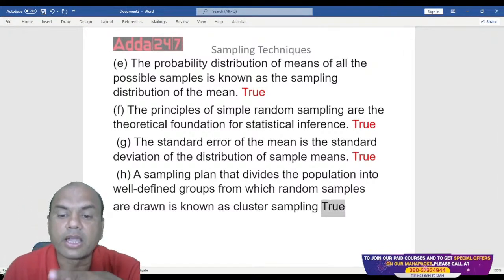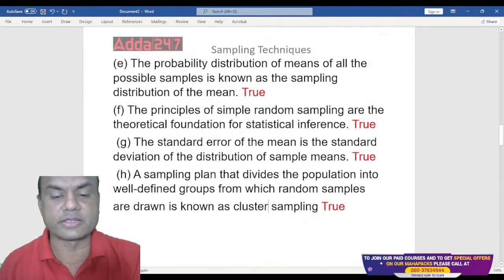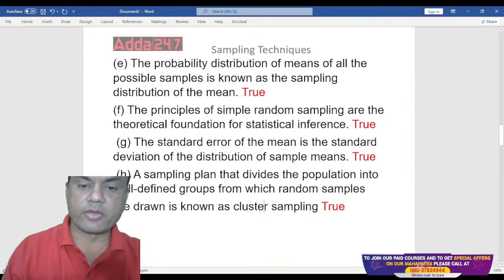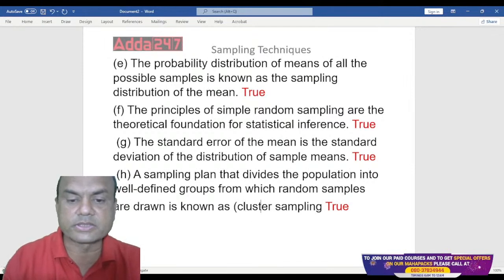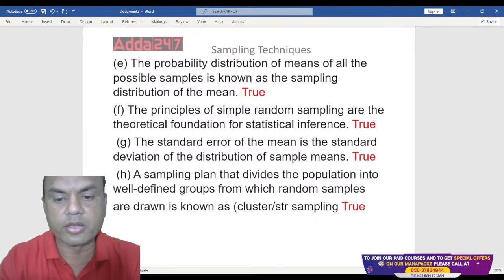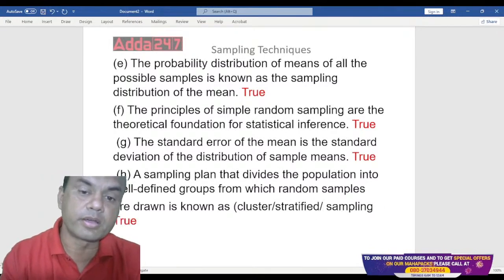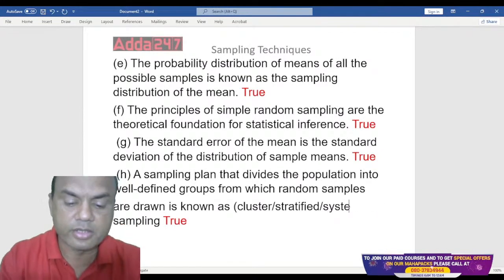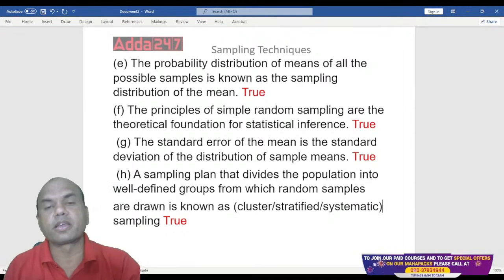I'll tell you one point over here. Even if this answer, instead of cluster, would have been stratified, or systematic, then also the answer would have been correct.